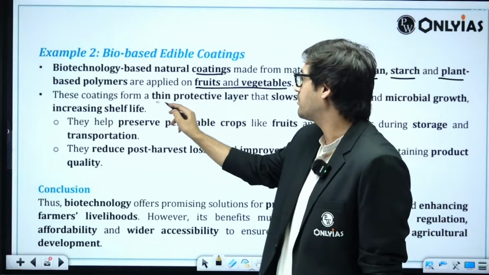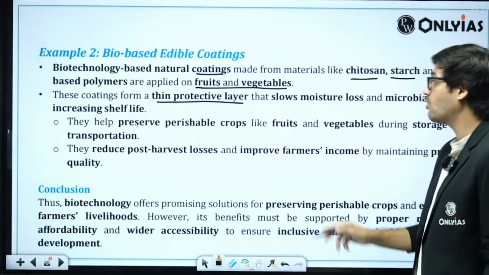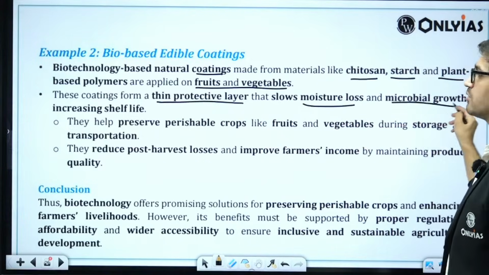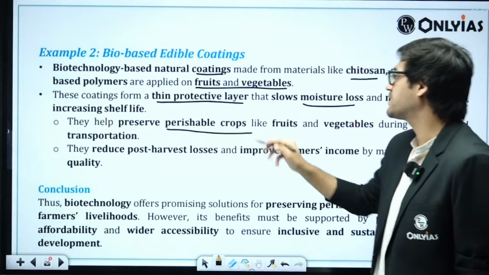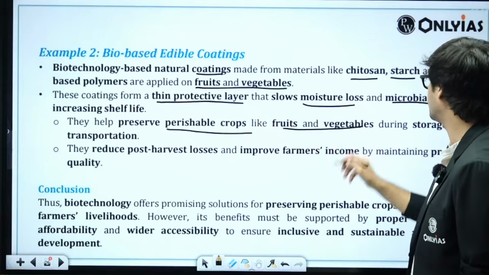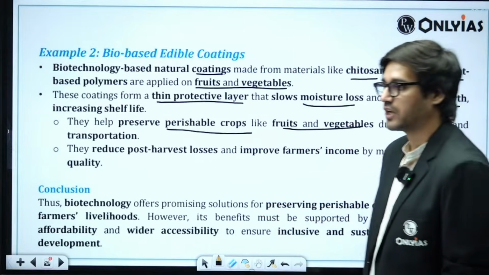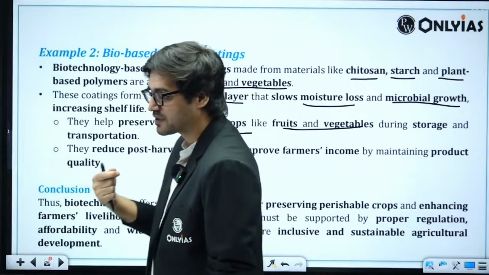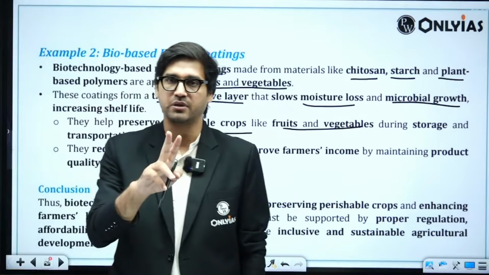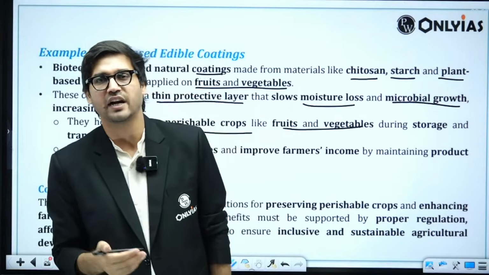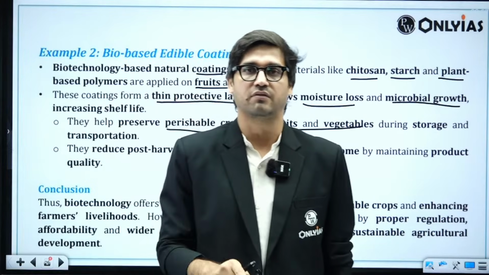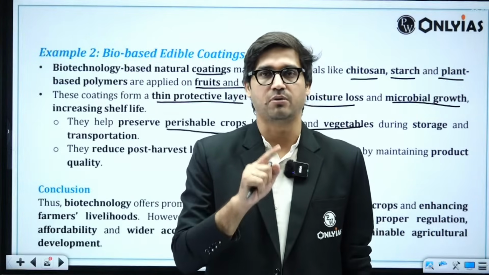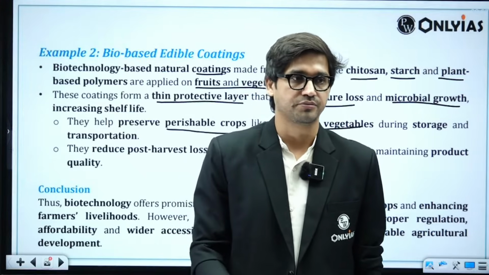These coatings form a thin protective layer that slows moisture loss, microbial growth, and increases shelf life, which helps preserve perishable crops such as fruits and vegetables during storage and transportation. Now, because he himself has told you to give us only 2 examples, you use only 2 examples and highlight how biotechnology helps farmers preserve especially perishable crops, and that's about it.